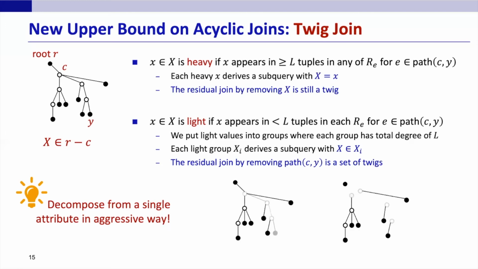But there are still many technical issues. How to combine the join results of a set of twig joins, and how to relate this recursive strategy with the optimal edge covering number. How to allocate servers to compute all subqueries in parallel. All these questions are answered in detail in our full paper.